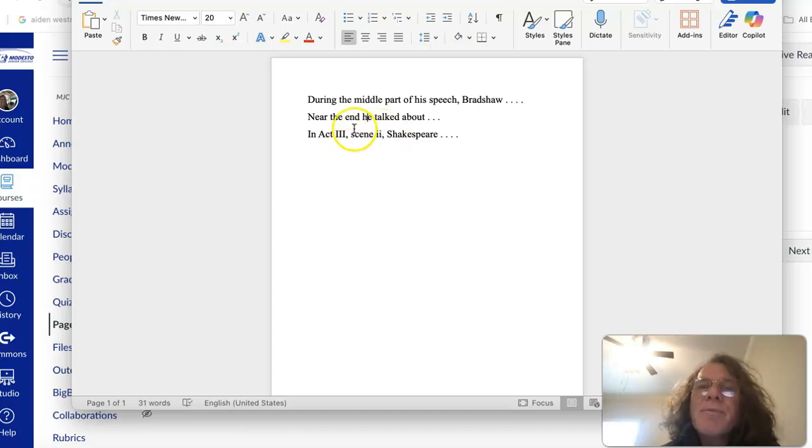But sometimes I can use a comma for clarity. Here, I begin with, in Act 3, Scene 2, Shakespeare discusses blah, blah, blah. So I begin with this prepositional phrase, right? And I use a comma here because it helps me distinguish between a proper noun, Act 3, Scene 2, and another proper noun, Shakespeare.